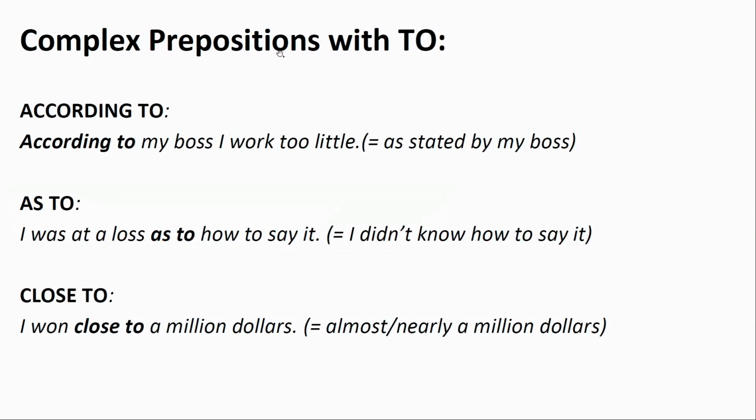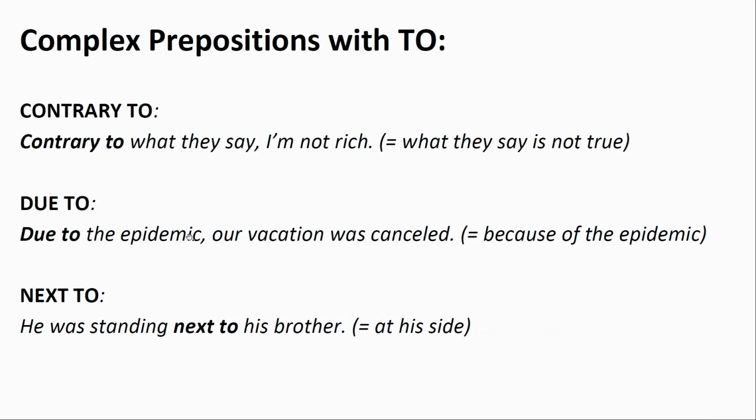Now some complex prepositions with to. According to. According to my boss, I work too little. So as stated by my boss. As to. I was at a loss as to how to say it. So I didn't know how to say it. Close to. I went close to $1 million. This means almost, nearly $1 million. Contrary to. Contrary to what they say, I'm not rich. So what they say is not true.